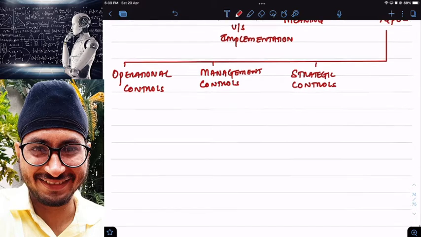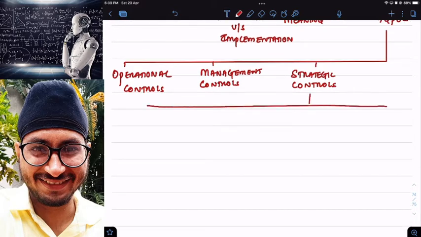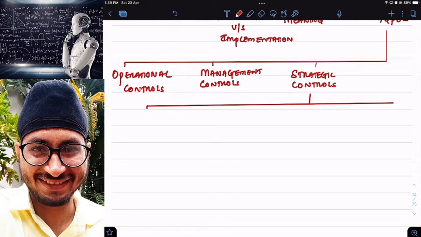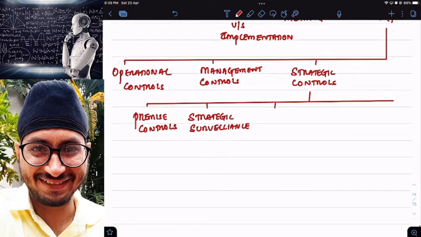Next, in strategic controls we have different types. So first type of strategic control we have is premise controls. Second one we have is strategic surveillance. Then third one we have is special alert control. And then we have implementation control.